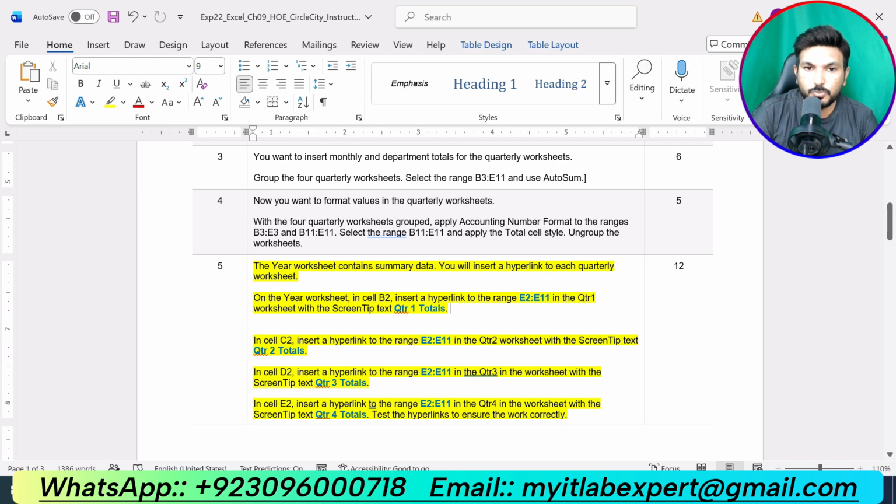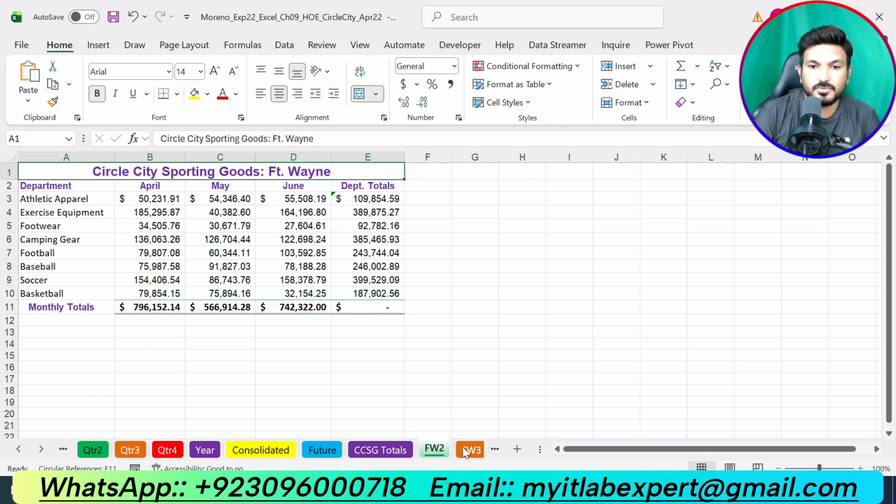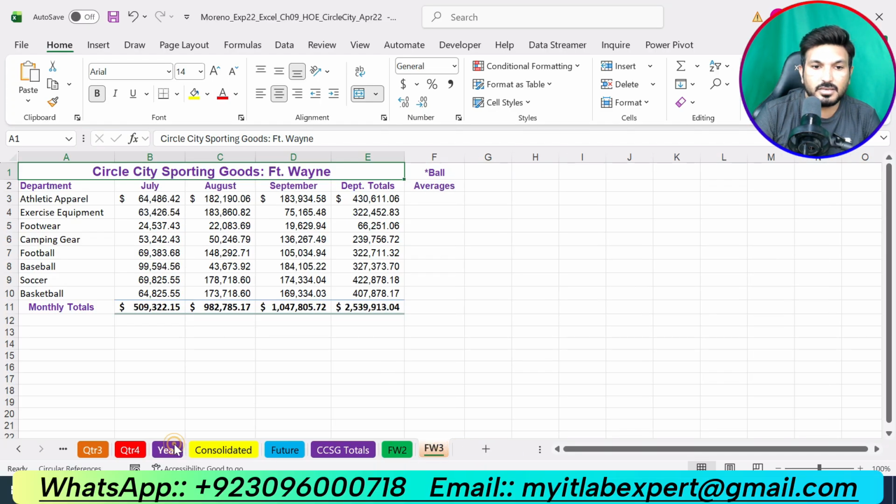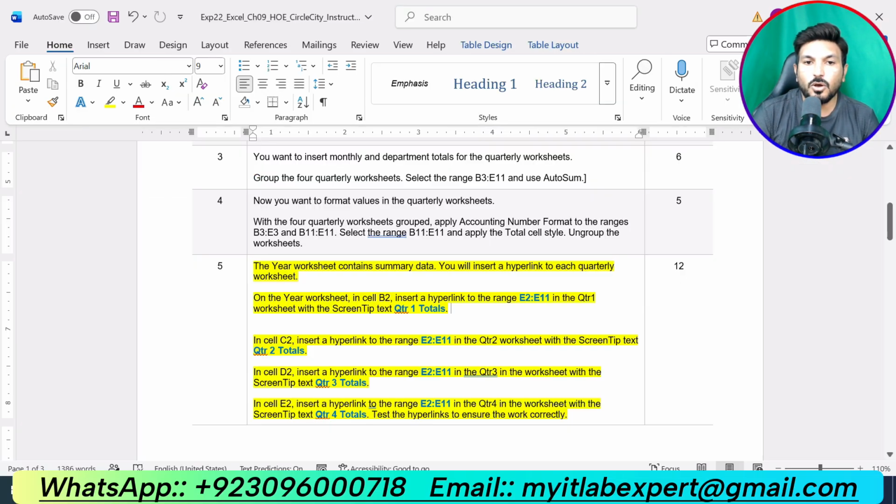So now we are supposed to go to the Year worksheet. This is the Year worksheet. Okay. Now in cell B2, we are supposed to insert a hyperlink to the range E2 up to E11 in the Quarter 1 worksheet with the screen tip of Quarter 1 Totals.